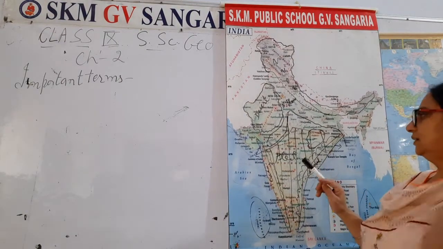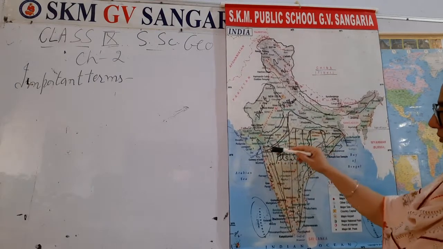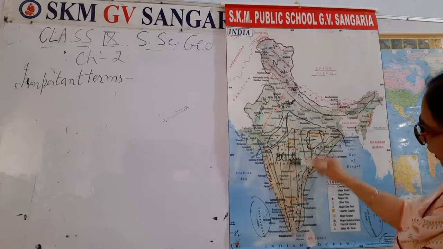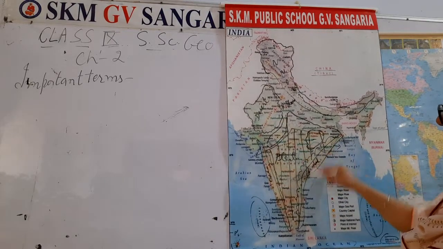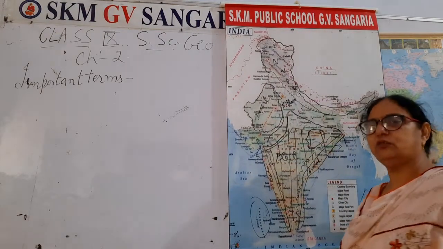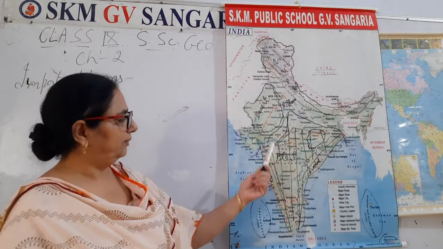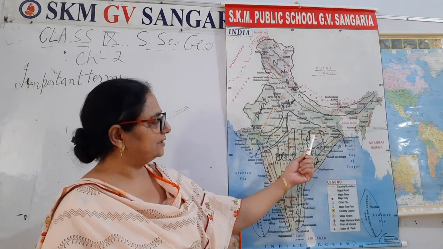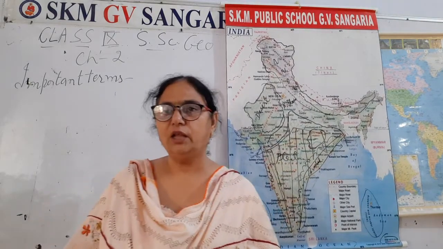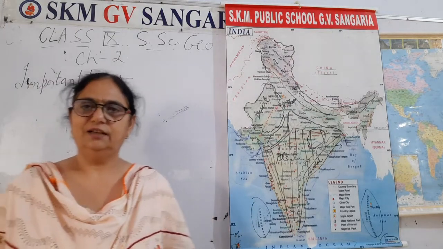Then I told you about the Ghats, Eastern Ghats, Western Ghats, right? Then the remaining area, I asked you to get in shadow, that is the plateau. And the plateau is also further divided into 3 main headings: Central Highlands, Chota Nagpur Plateau and Deccan Plateau. And all these physical divisions we have to study in detail, right?